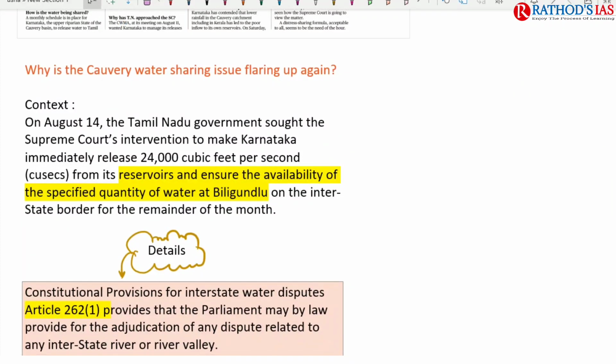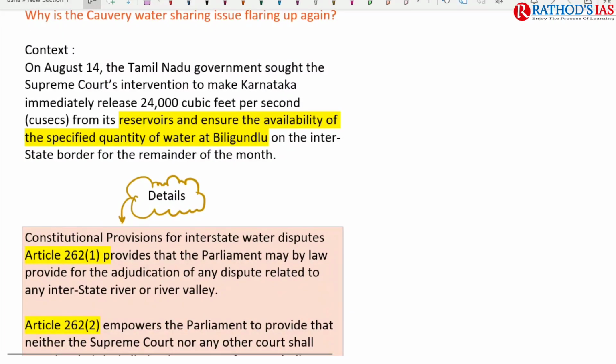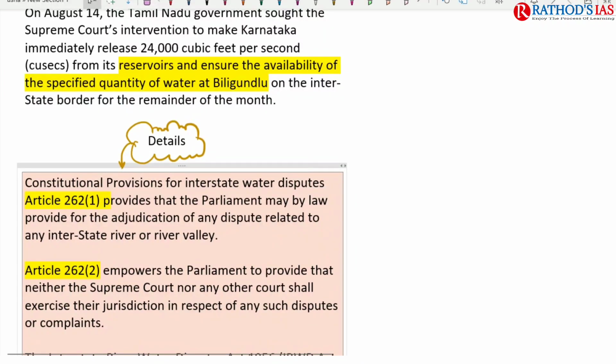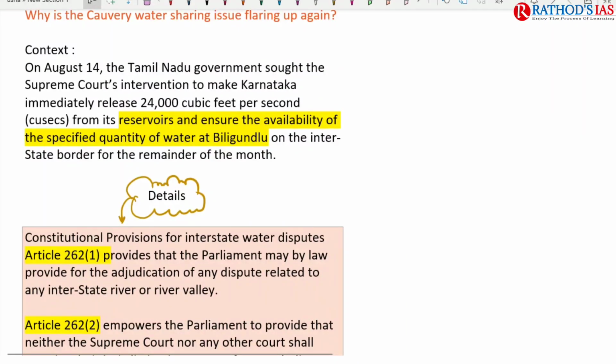If you see the context, it says that on August 14th, the Tamil Nadu government sought Supreme Court intervention to make Karnataka immediately release 24,000 cubic feet per second from its reservoirs and to ensure the availability of the specified quantity of water at Biligundlu. This Biligundlu is present on the interstate border between Karnataka and Tamil Nadu.